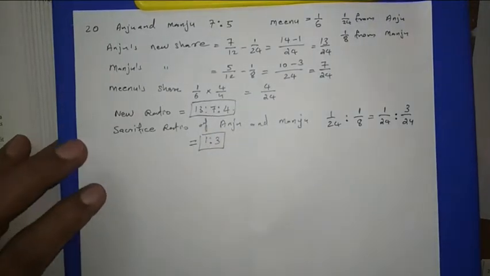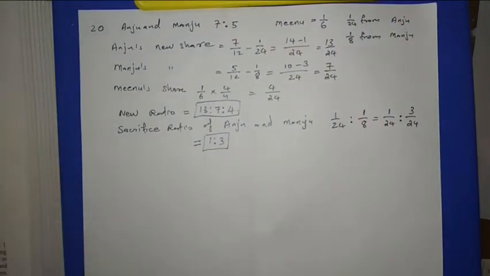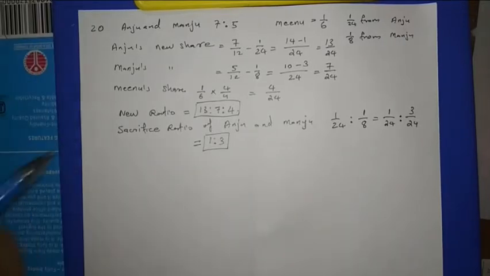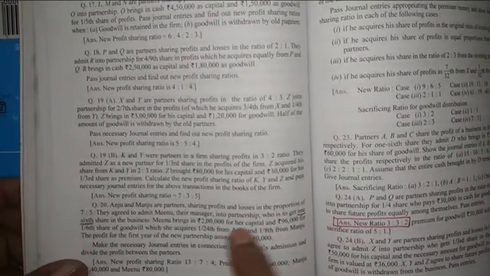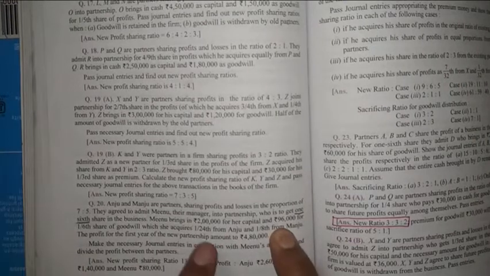Then for the rest of the part, I am telling, you have to write the journal entry. I am not showing the journal entry here; I am telling the journal entry. Please notice, here it is saying that capital 2 lakh is being brought and 96,000 for the share of goodwill.